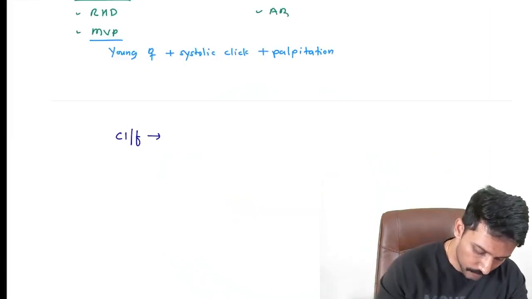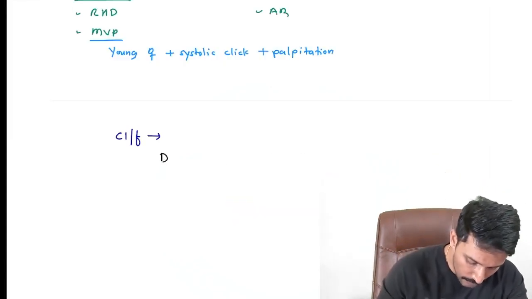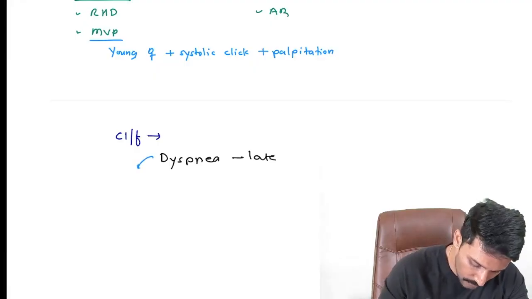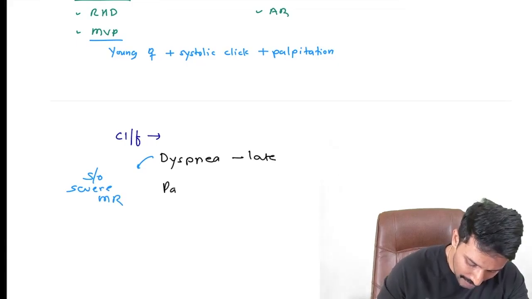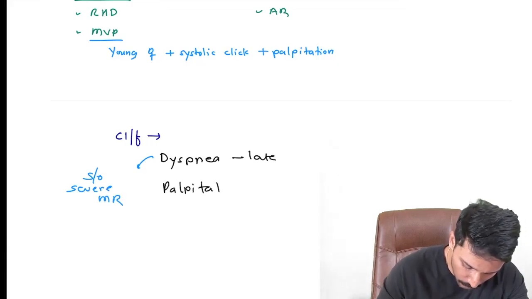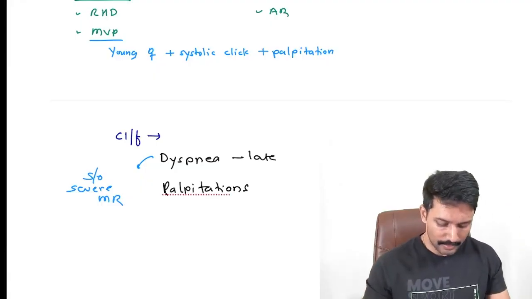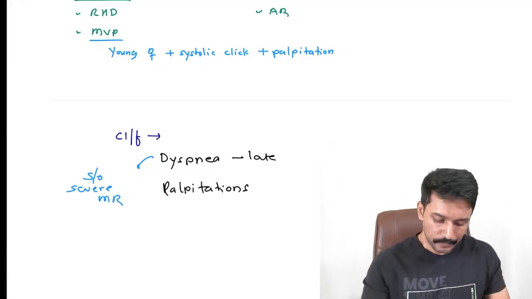We are expecting dyspnea, and dyspnea is always a late symptom, and whenever there is a late symptom, it is always suggestive of severe MR. Okay. Apart from that, this eccentric LVH contraction may be felt by the patient as palpitations. That is another symptom that we can expect.